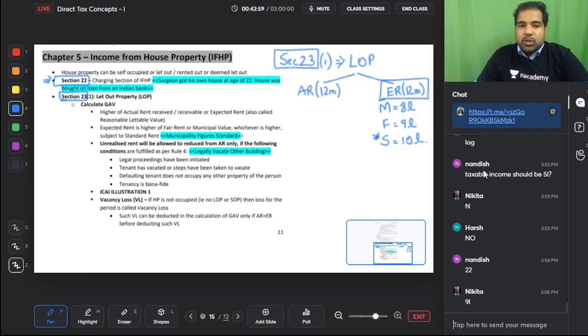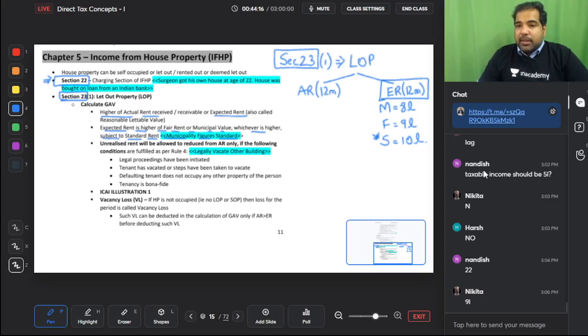What is the shortcut? Municipality figures the standard. Here it is, municipality figures the standard. I have incorporated all the shortcuts in the QuickBook only. So it's the higher of actual rent or expected rent. Expected rent is the higher of fair rent or municipal value, whichever is higher, subject to the standard rent.